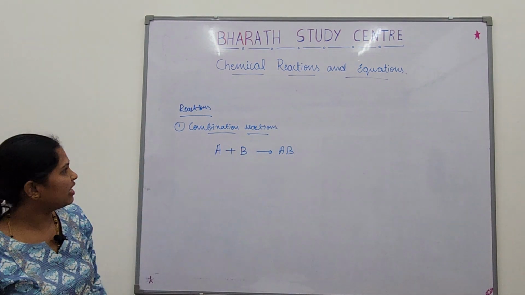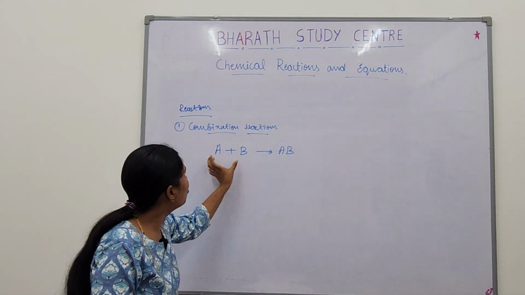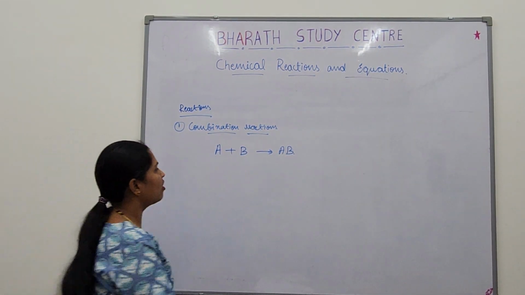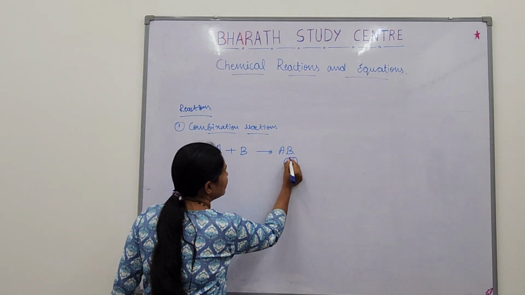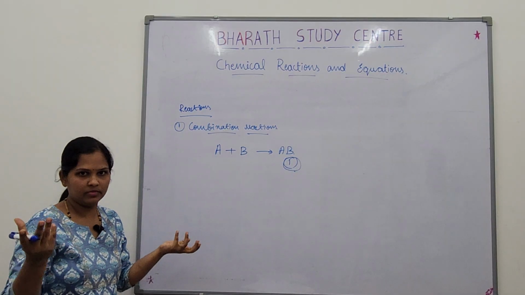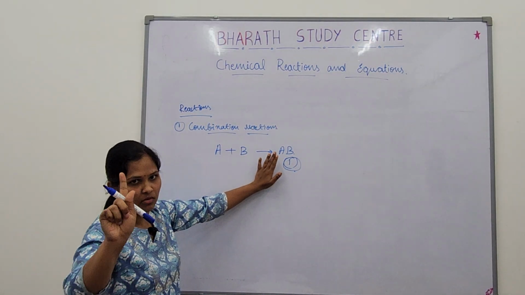So how do you define it? Can you observe something here? There are more reactants than products. In this reaction, the product will always be 1. A single product will be given. The reactants might be 2 or more, but the product will be single, only 1.